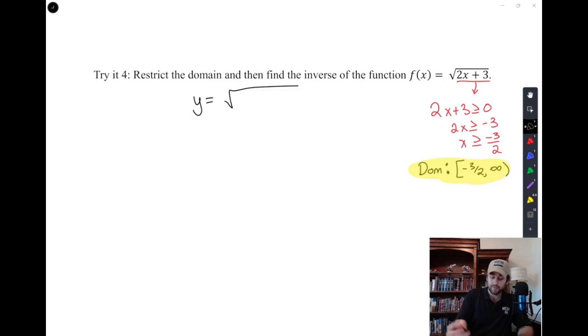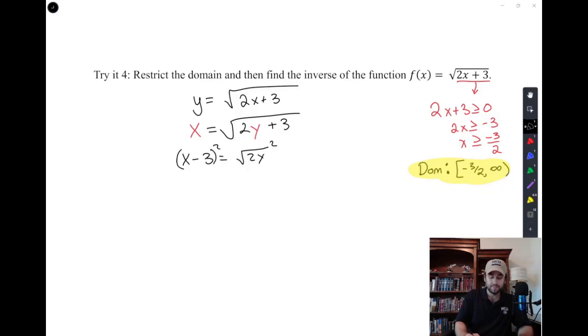y equals the square root of 2x plus 3. Switch x and y. And so we have x equals the square root of 2y plus 3. And we solve for y. So x minus 3 equals root 2y. Square both sides. So x minus 3 squared equals 2y. And then we'll say y equals x minus 3 squared over 2.